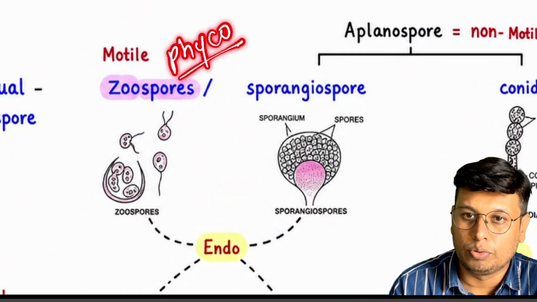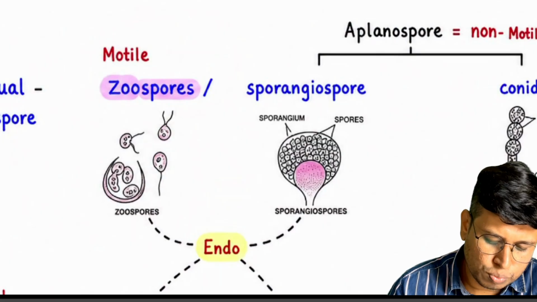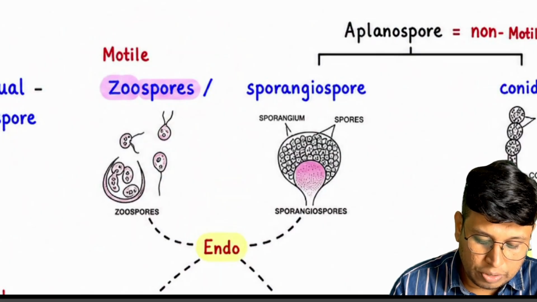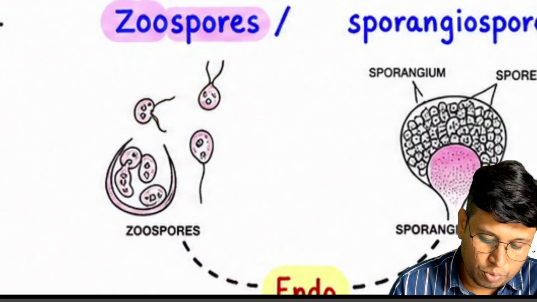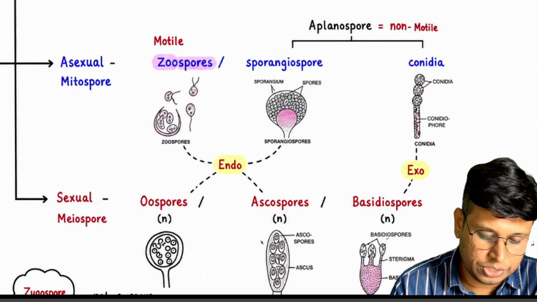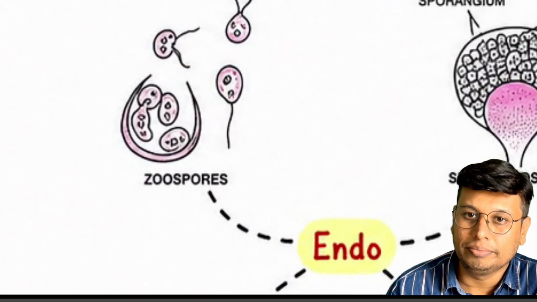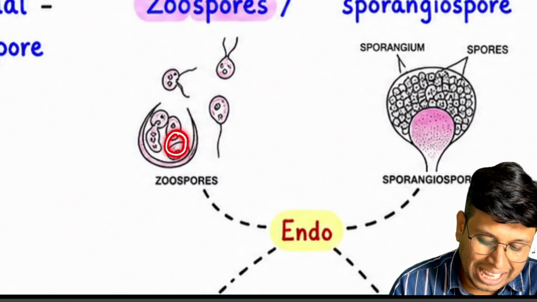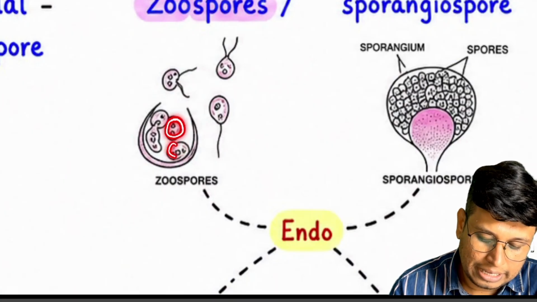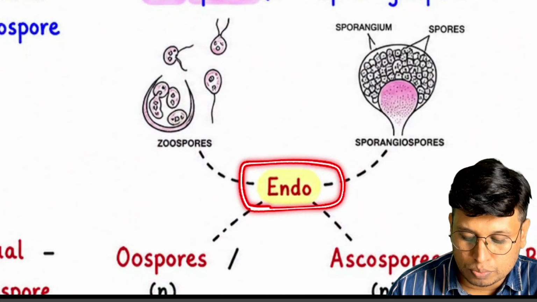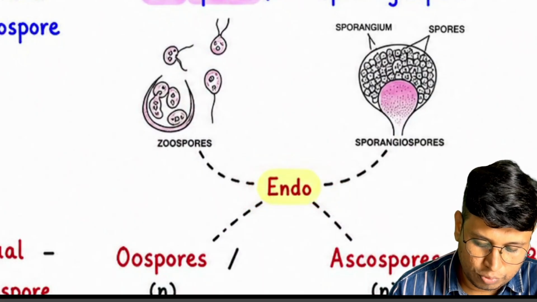Don't worry, we are going to encounter these classes in detail later. Zoospores actually move, and they are produced within a structure called a zoosporangium. They are produced inside. When spores are produced inside, it is called an endogenous spore.